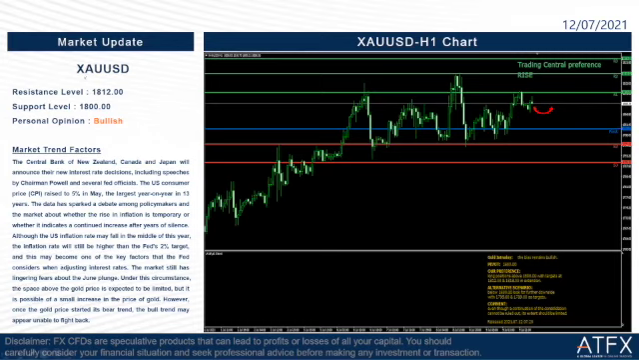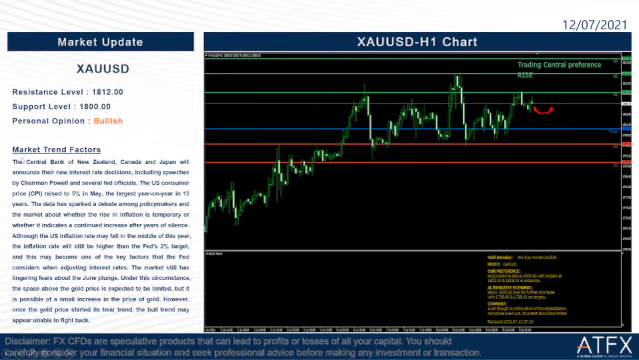Okay, so the market update is still gold. I will give you an update on our gold prices here. So the resistance level for today is 1812 and the support level is 1800. Okay, so my personal opinion for today is still bullish, as I talked about last Friday. Last Friday it was bullish, so today it still continues bullish.